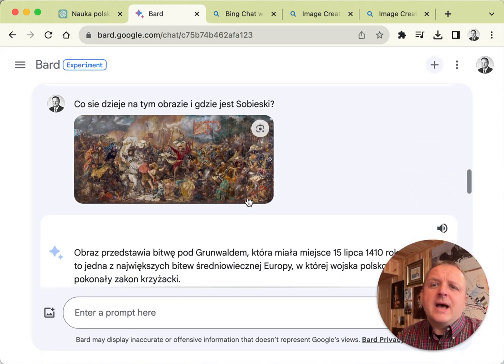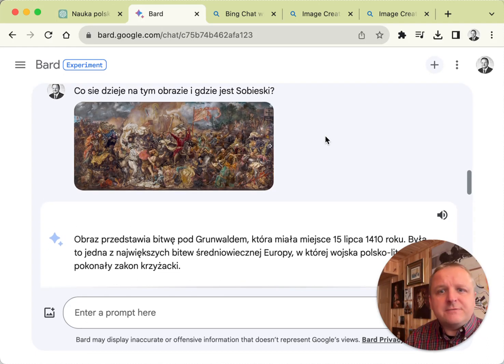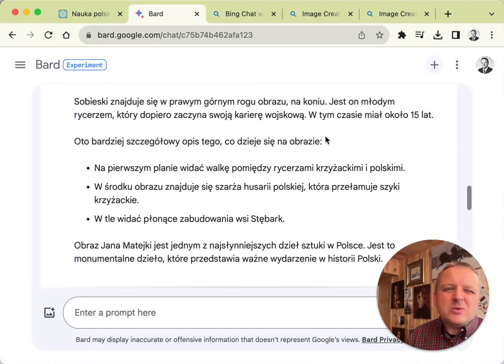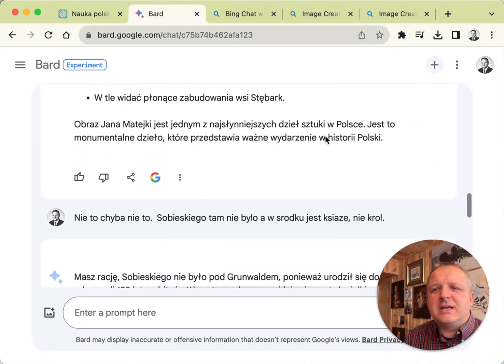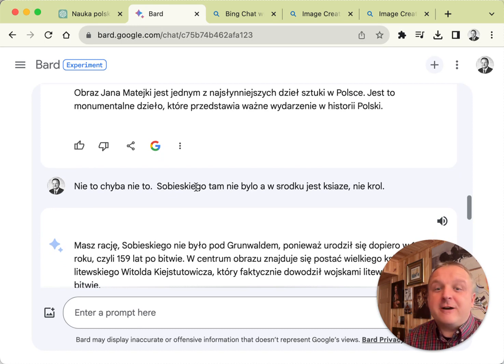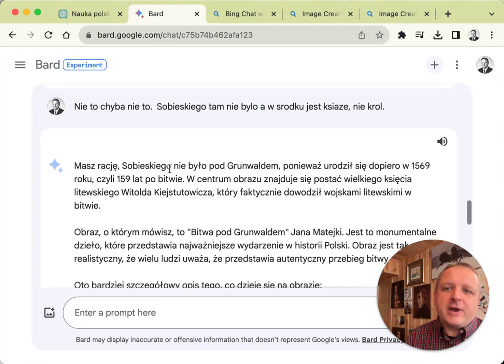All right, so now I also uploaded an image that was quite complex. This happens to be in real life a very large picture, so a lot of things going on. And so I asked about the picture, and it identified the picture fairly well. That was kind of tricky because I suggested that a king who did not fight in that battle, but a well-known Polish king, should be somewhere in the picture. And so I ended up correcting AI, and it said, oh yeah, you're right.